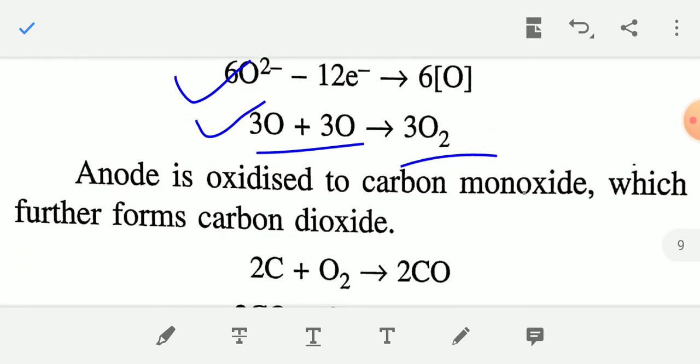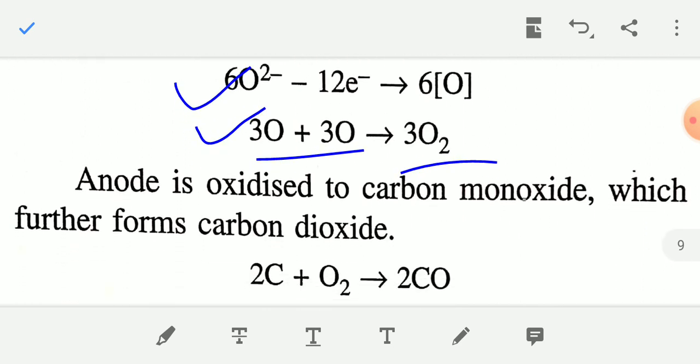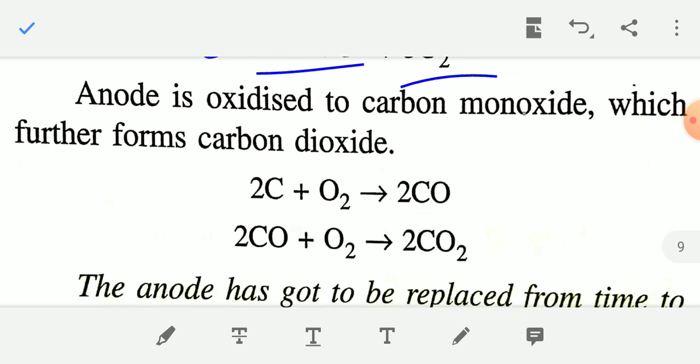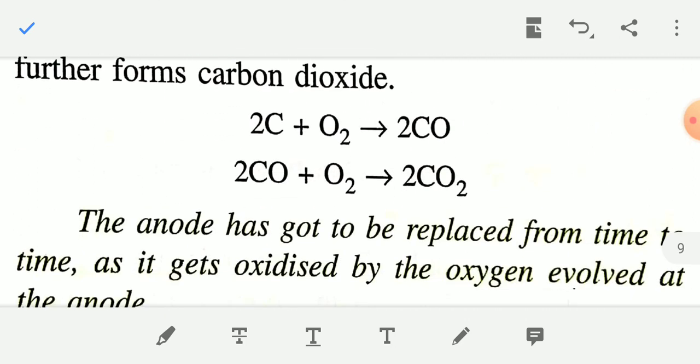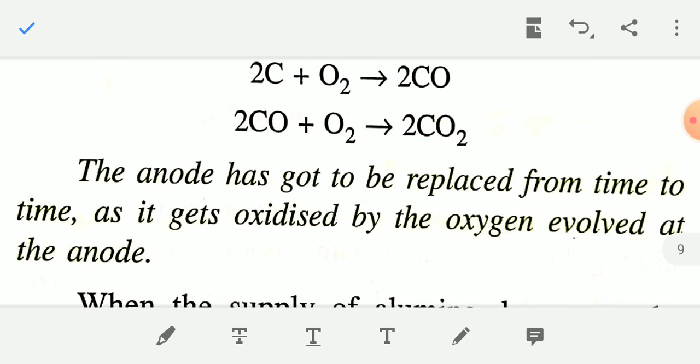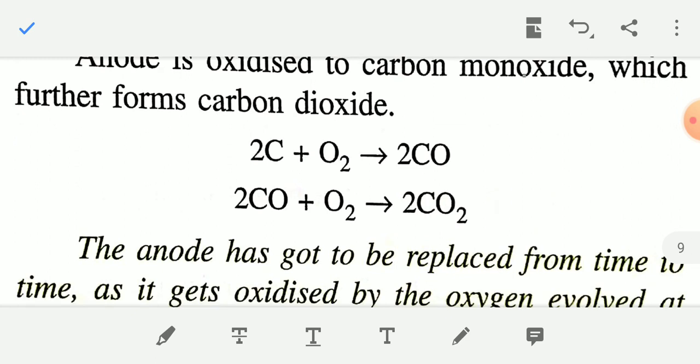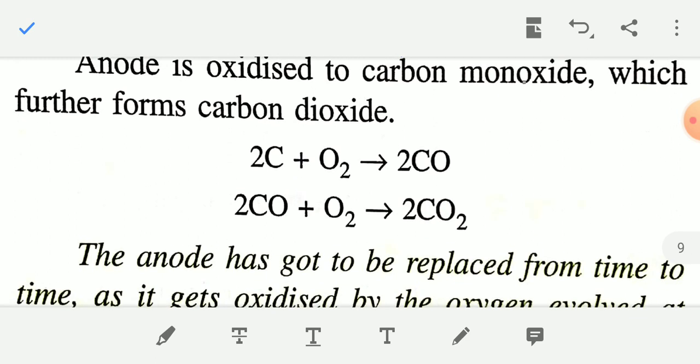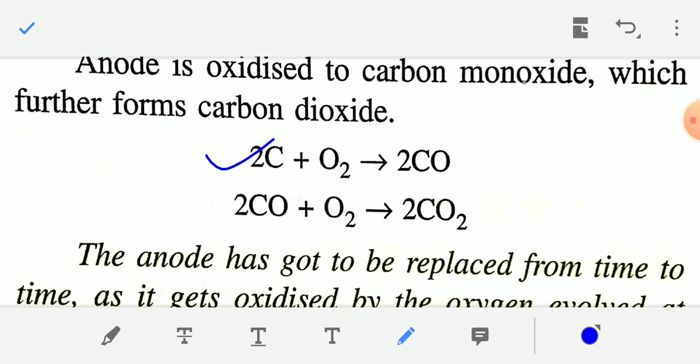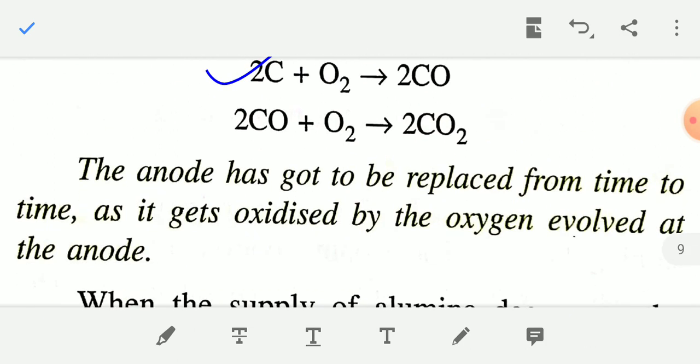Now by the oxygen gas produced at the anode, the anode will be oxidized. The anode is oxidized to carbon monoxide, which further forms carbon dioxide. The reaction is C plus O2 gives CO, or CO plus O2 gives CO2.